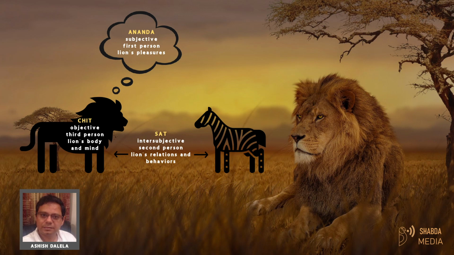Thomas Nagel wrote an interesting paper on this question called "What is it like to be a bat?" And he goes on to state that this first person sense of being cannot be reduced to a third person observation of material states. As we talked about earlier, this first person sense of being precedes the third person expansion of this being into a body.